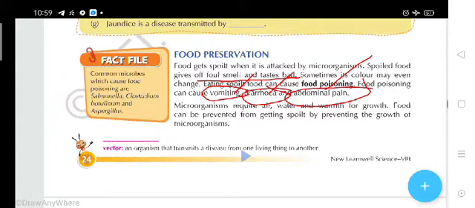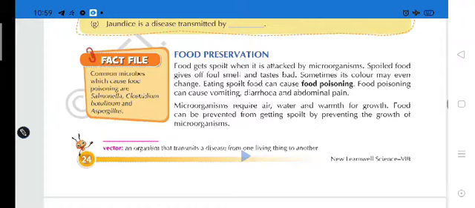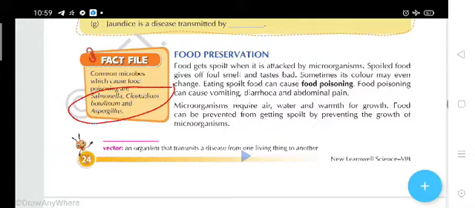Now here is a fact, students. The common microbes which cause food poisoning are Salmonella, Clostridium, Botulinum and Aspergillus. These are the names of some microorganisms, students, which can spoil your food. So the question arises here, students: sir, how can we protect that food?